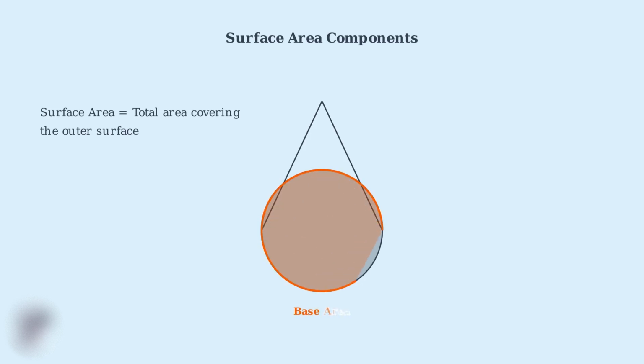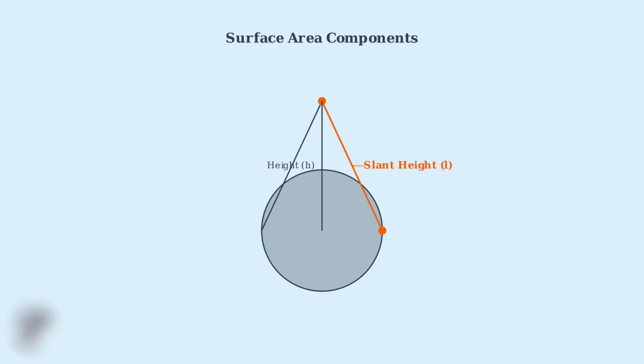The second component is the base area. This is simply the area of the circular bottom of the cone. It's a flat, circular surface that forms the foundation of our cone. Now there's one more crucial measurement we need to understand: the slant height. The slant height is the distance from the apex of the cone to any point on the circumference of the base. Notice that the slant height is different from the regular height of the cone.